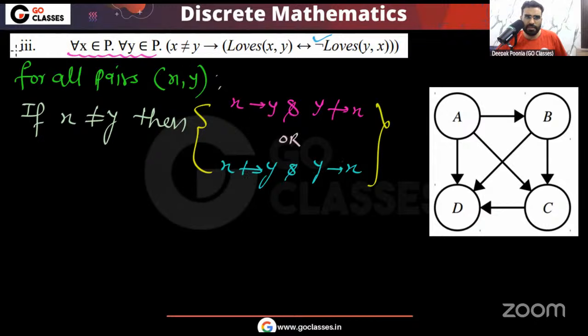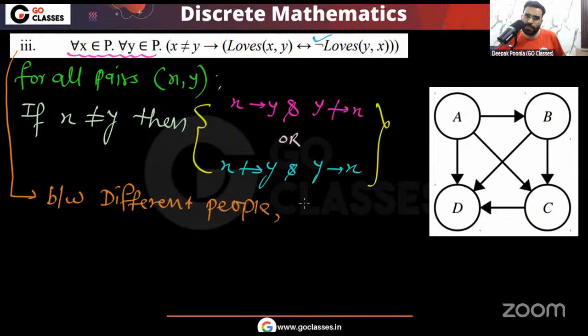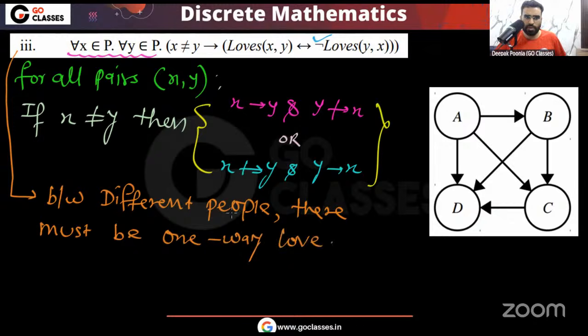Basically, this simply means that between different people there must be one-way love. Not two-way love. Not two-way and not no way. Neither two-way nor no way. So remember, there must be exactly one way. This is the statement. Now you tell me, is this statement true or false?